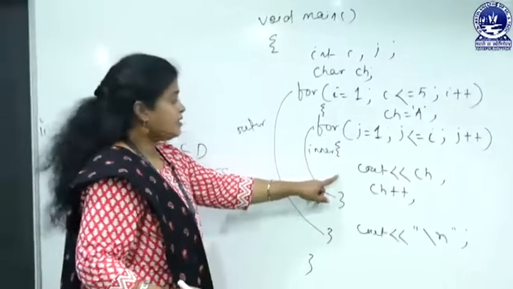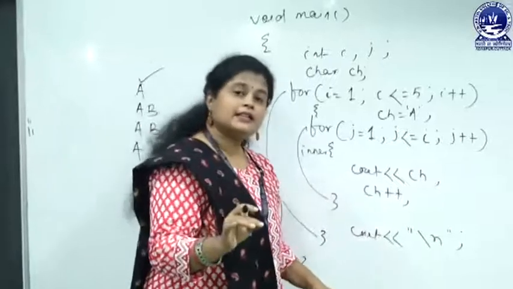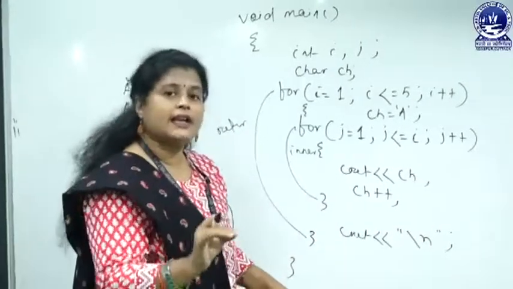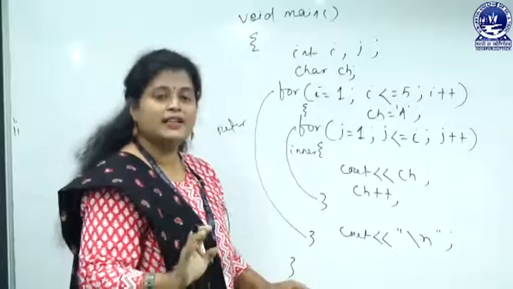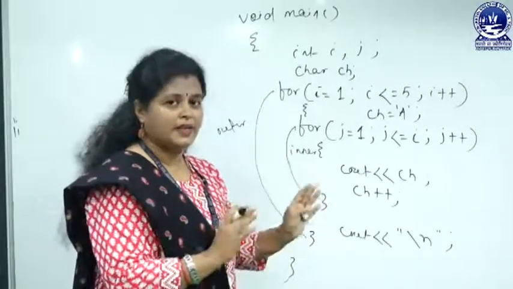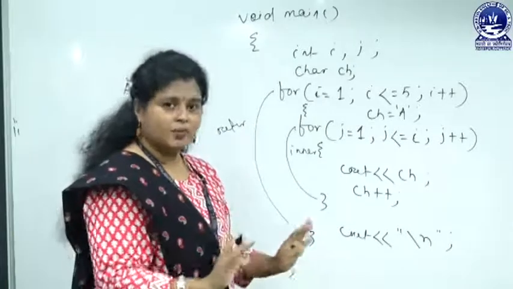And ch plus plus, obviously you can increase one character value just like an integer value by using the plus operator, and decrease it by using minus, no problem.